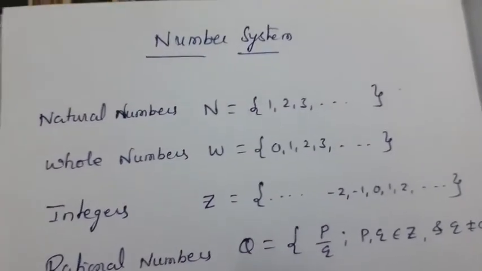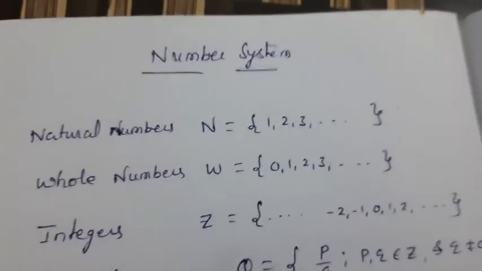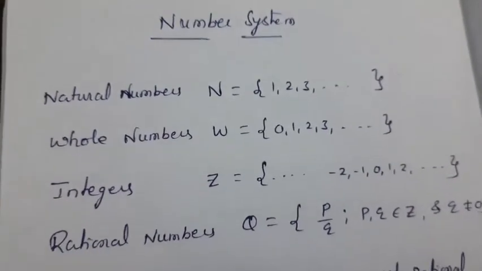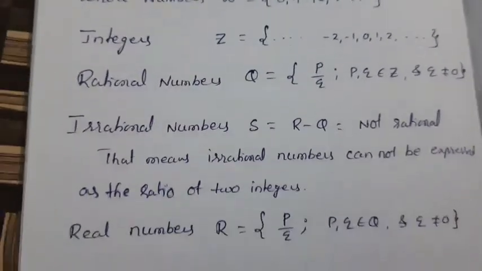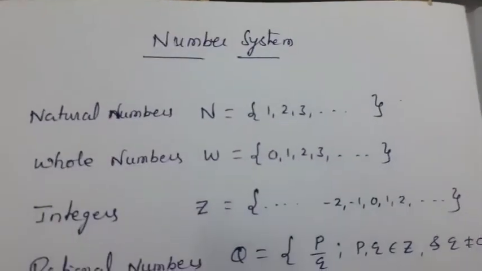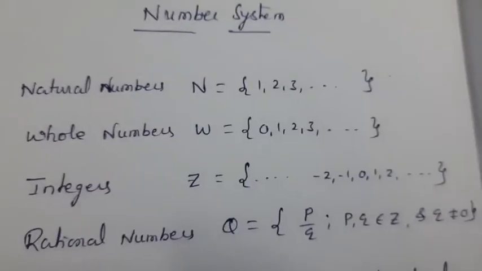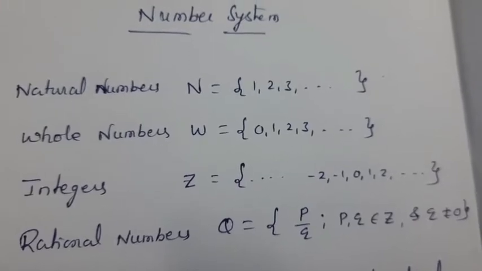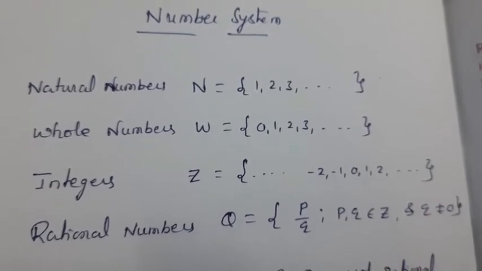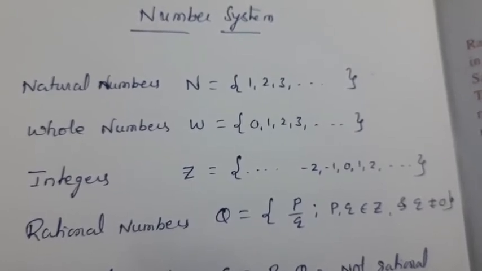Before we start complex numbers, we have to first discuss the number system. What is a number system? In this number system we have natural numbers, whole numbers, integers, rational numbers, irrational numbers, real numbers, and complex numbers. First, natural numbers are denoted by capital N, a set of numbers starting from 1, that is 1, 2, 3 and so on. And whole numbers are denoted by W. In this the starting number is 0, and 1, 2, 3 and so on.